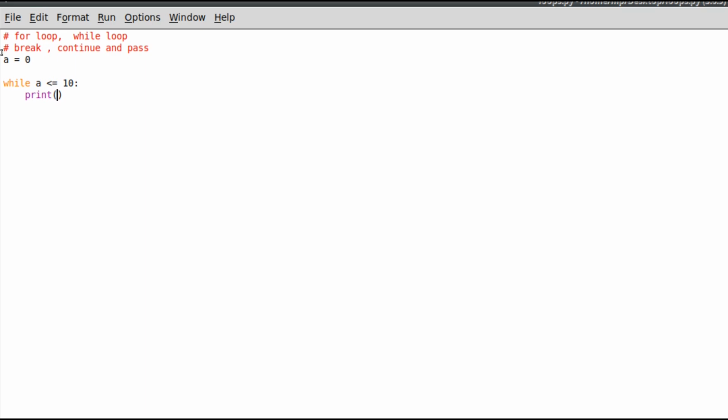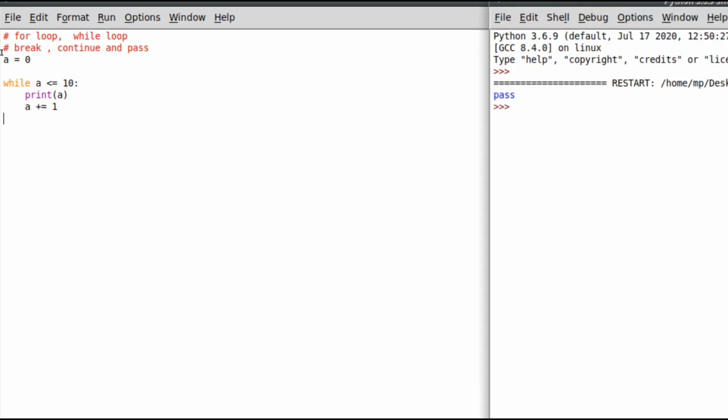I'm just printing a, and after that I will increment. You can't use a++ like this. You can use a += 1 or a plus 1. So this will increment the value of a again and again until it reaches 10. So when I run that, I can see values 0 to 10.